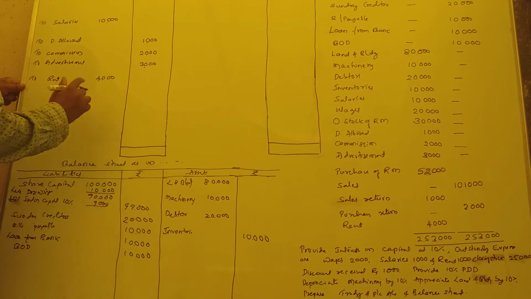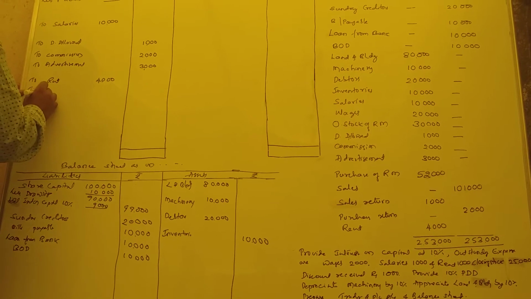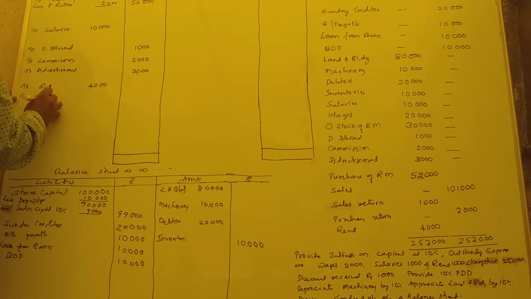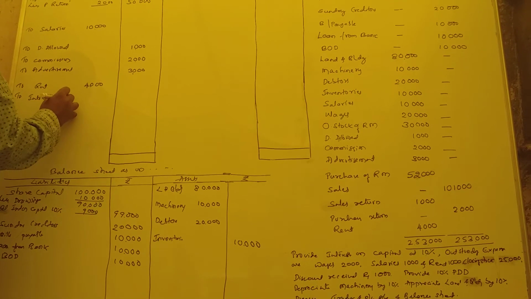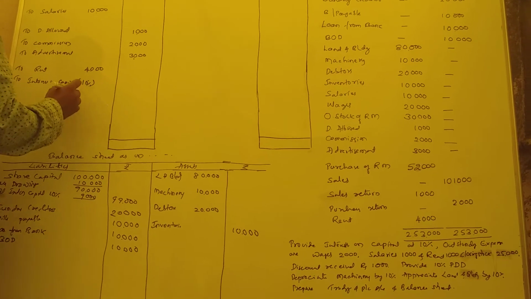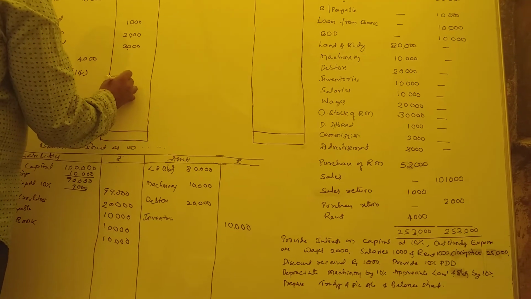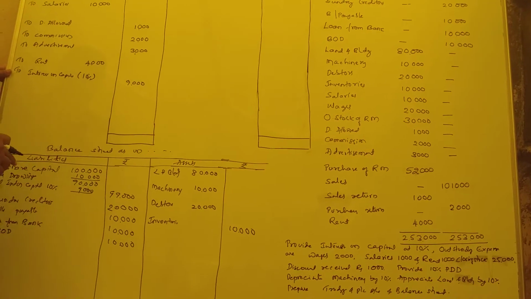So double entry, also double entry now. To interest on capital. That is 10%. 10% of 90,000 we are getting 9,000. So that is double entry is over.